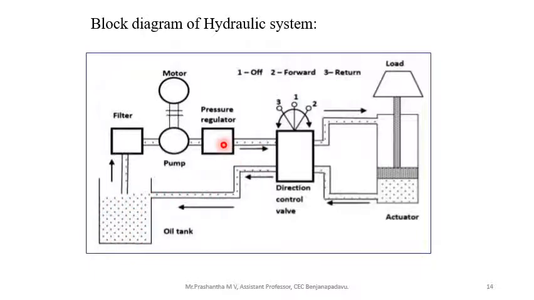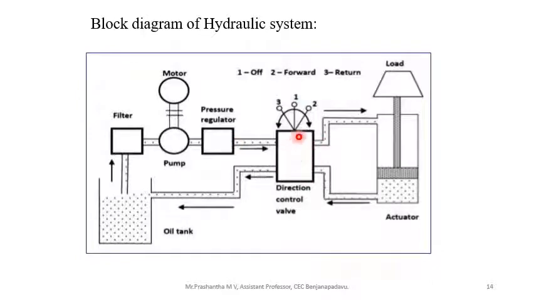To avoid problems arising with control valves or actuator, the pressure regulator sends the pressurized liquid to the reservoir. Suppose the fluid pressure is normal to the preset pressure, it sends it to the control valve.